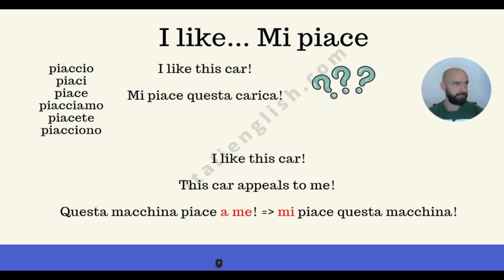I like Colombia. It's not piaccio Colombia. No, it is Colombia mi piace, or mi piace la Colombia. Why is that? Because it becomes Colombia appeals to me. That's why we use piace, third person, because the subject is Colombia, which is she, basically. It's the third person. It, but in Italian it's going to be she, feminine. Okay?